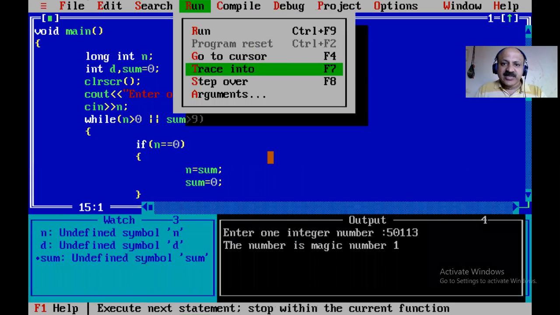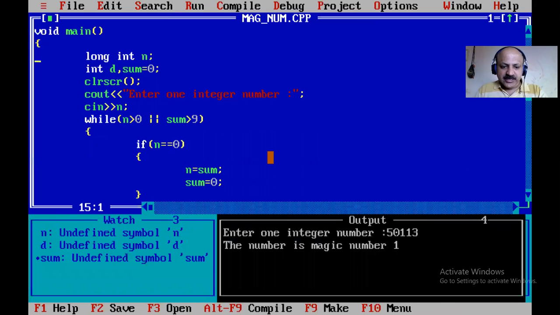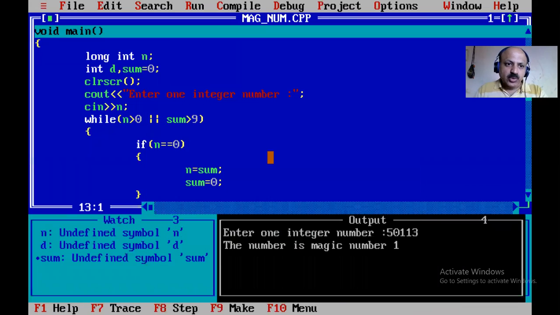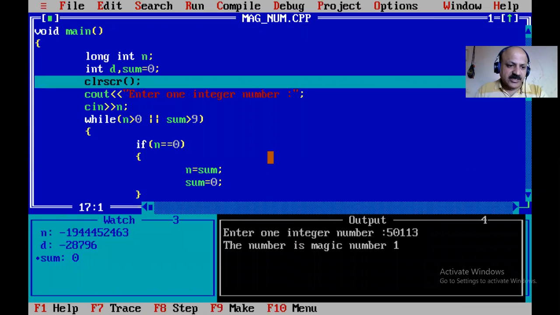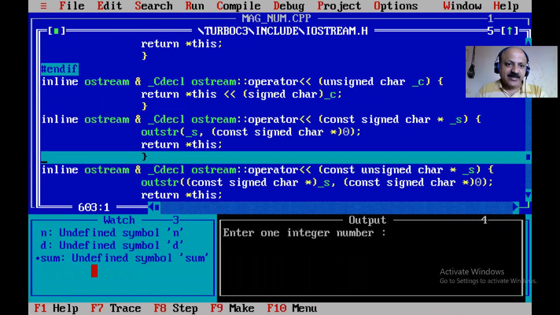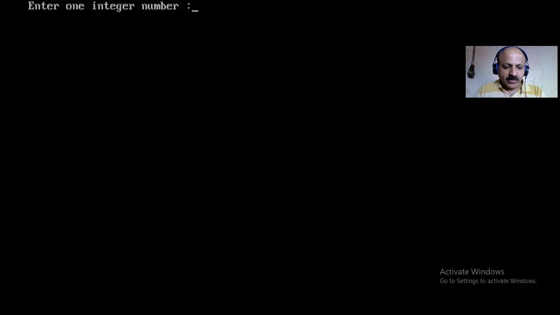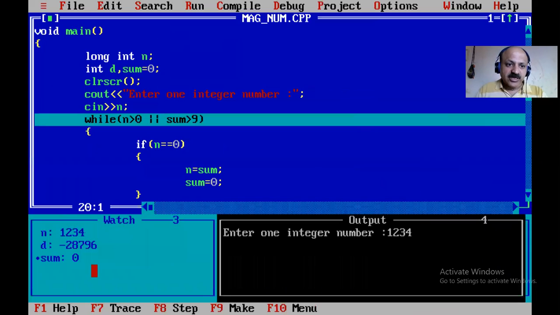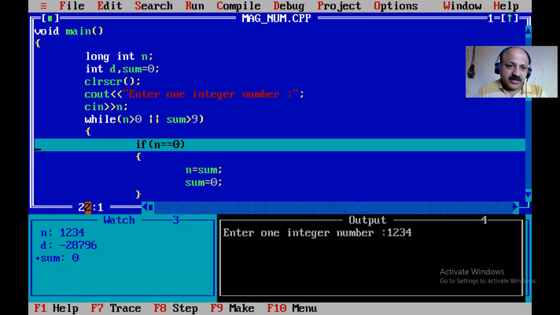Yes, here trace into with the F7 function key. I press the F7 key. So it executes main and sum is assigned 0. You can look at the watch window. And now n is scanned. So we can give 1, 2, 3, 4. How does it apply this logic? F7. Yes, our condition is true because n is greater than 0, and sum is 0, but with the logical or, any one condition is true, so the while loop is true.